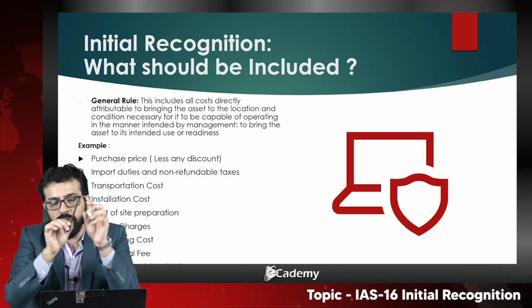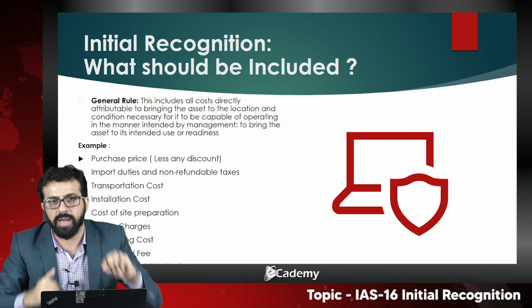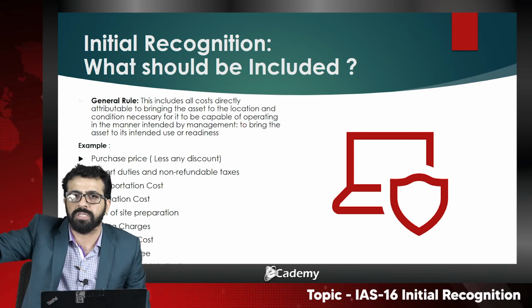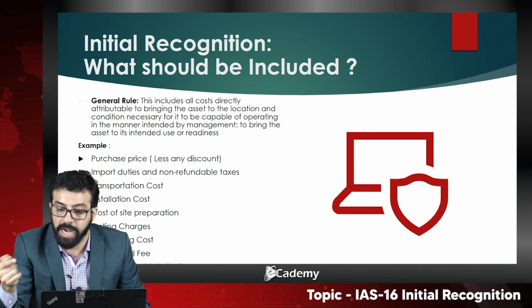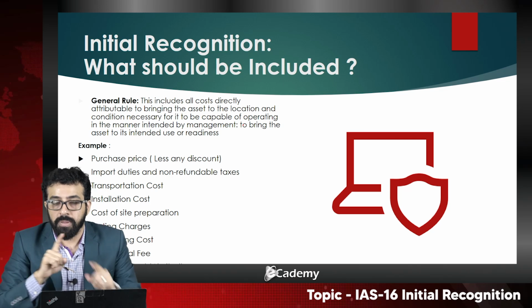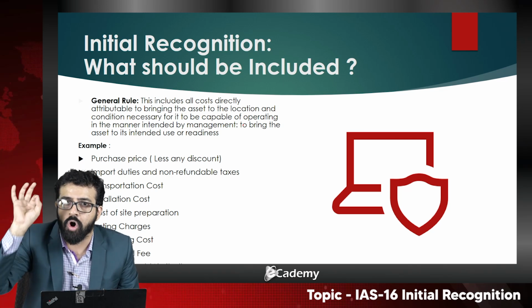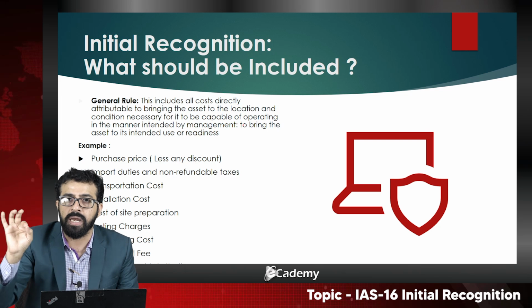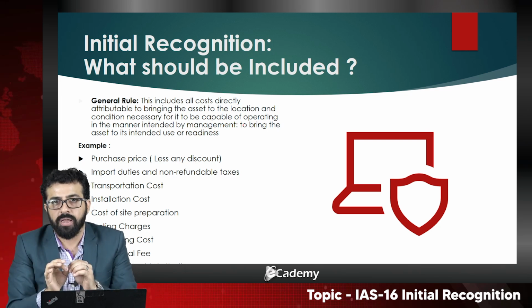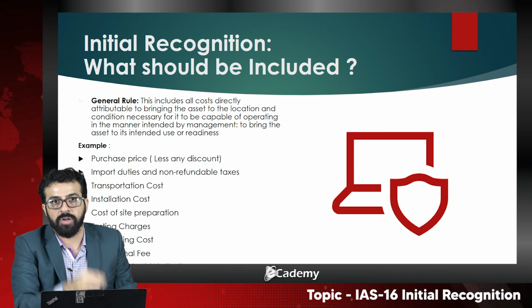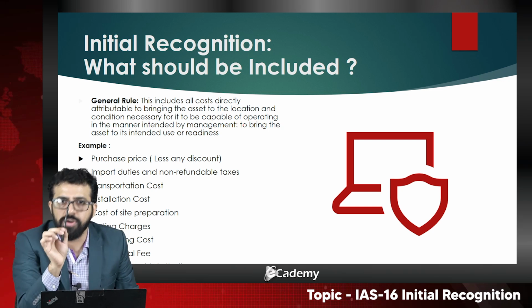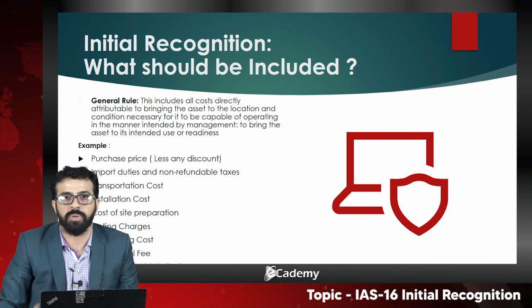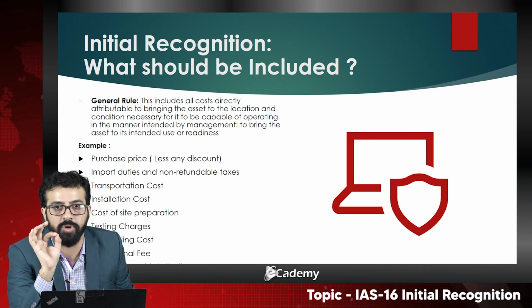If this pen would not be in my custody, would I go to the market and purchase the pen nib? No. So that is directly attributable. It means that particular cost has been incurred only if this particular asset is there. Without the asset, that cost would not be incurred. So that is known as directly attributable.